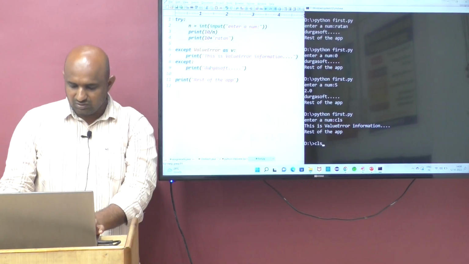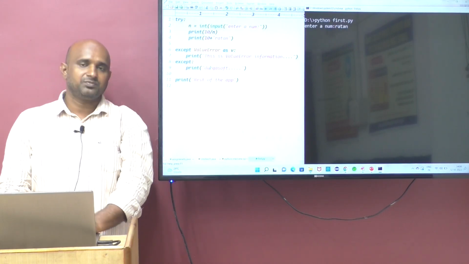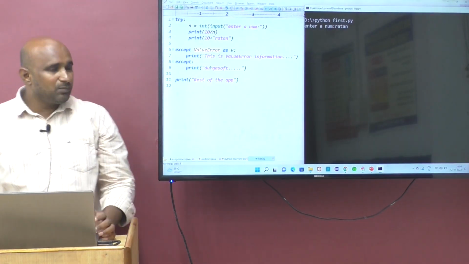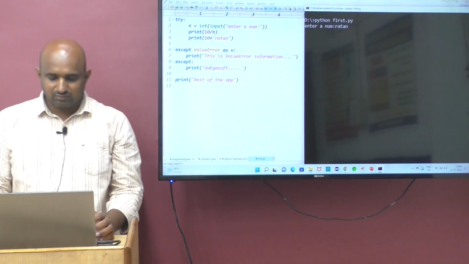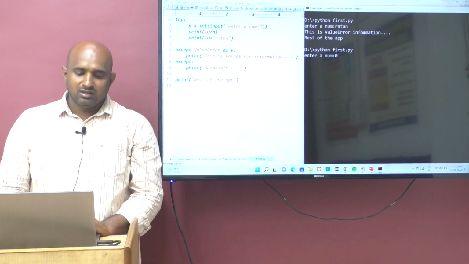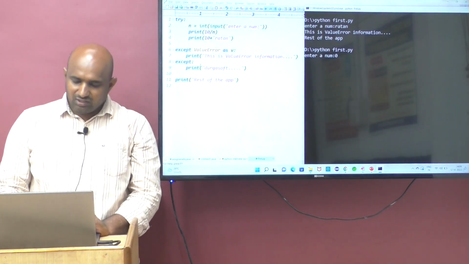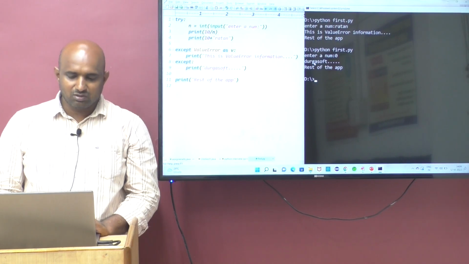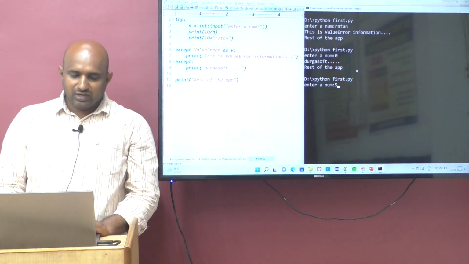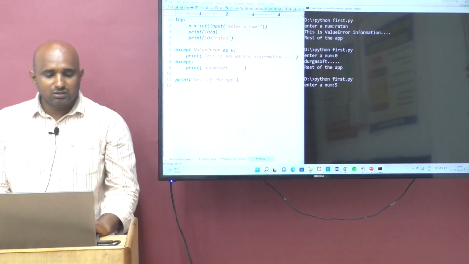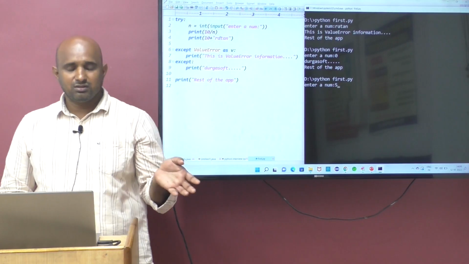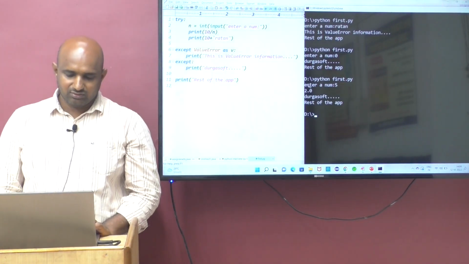Now run this code. I enter the number as Ratan. Ratan is unable to convert into integer format, so you get a ValueError, and this is the ValueError information. If I enter 0, the default except is executed, not the ValueError block. If I enter 5, then 10 by 5 is 2, and after that 10 plus Ratan gives a TypeError, which is also handled by the default except.